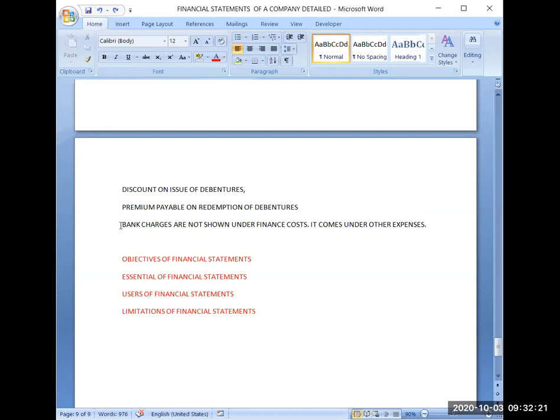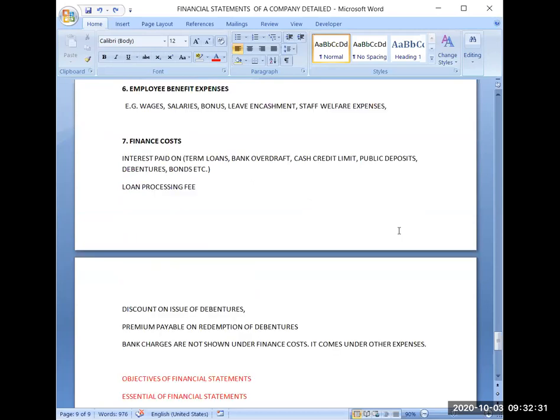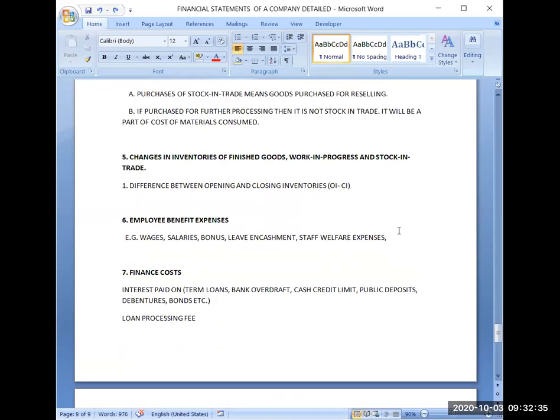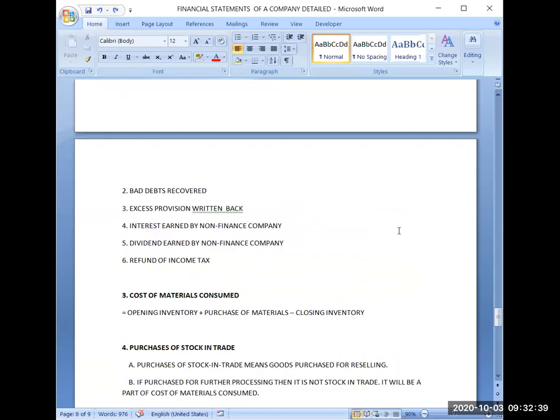But bank charges are not finance cost. Bank charges are not shown under finance cost. It comes under other expenses. So bank charges are not finance cost, but whatever connection is there with some borrowings or for some finance you have done, that will be coming in finance cost.